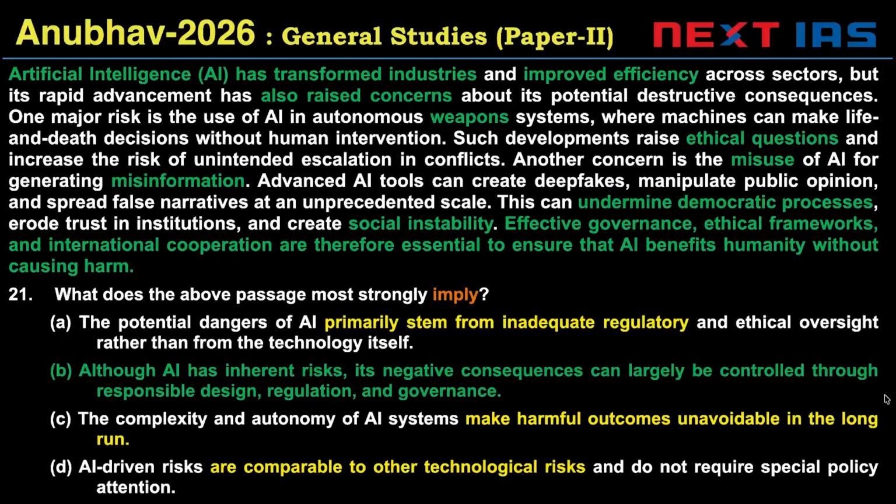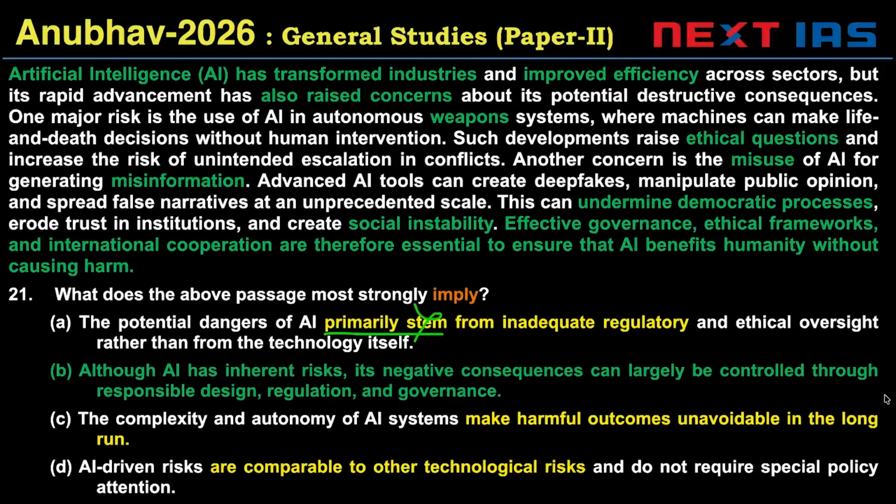A says potential dangers of AI primarily stem from inadequate regulatory and ethical oversight. So regulatory and ethical oversight are needed, but the dangers are not primarily from lack of regulation. That's not the primary reason for danger. So primarily stem is invalid.